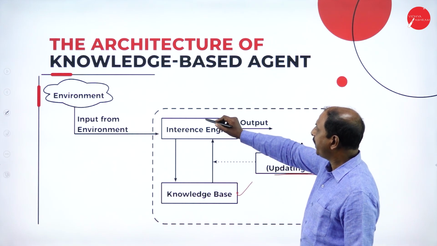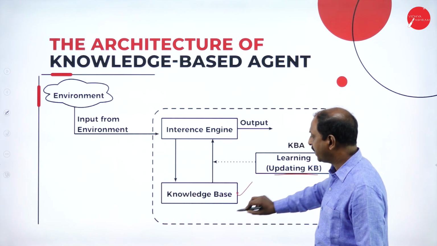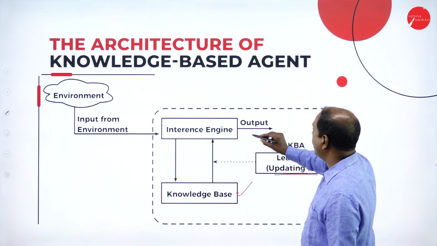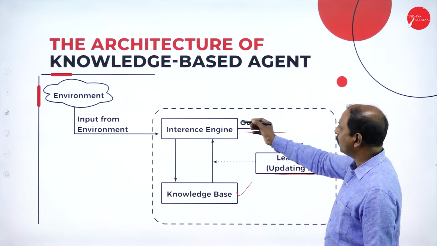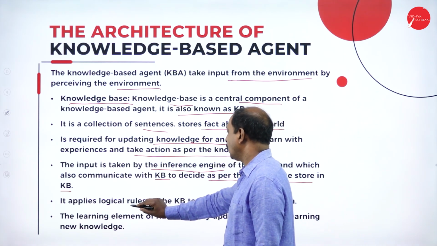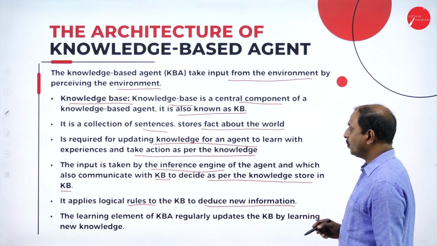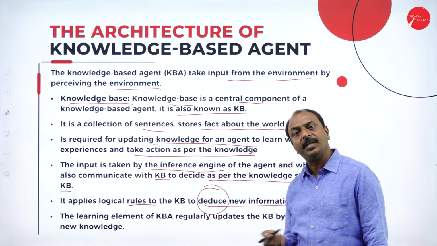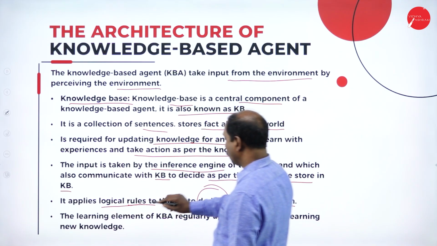Based on what is selected from the knowledge base, it implements it through the inference engine and generates the output. That is the function of the inference engine. It applies logical rules to the KB to deduce new information. To deduce means to derive a solution to different problems, and for that it makes use of logical rules.